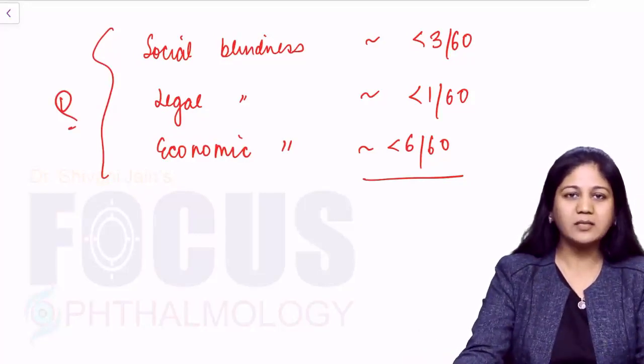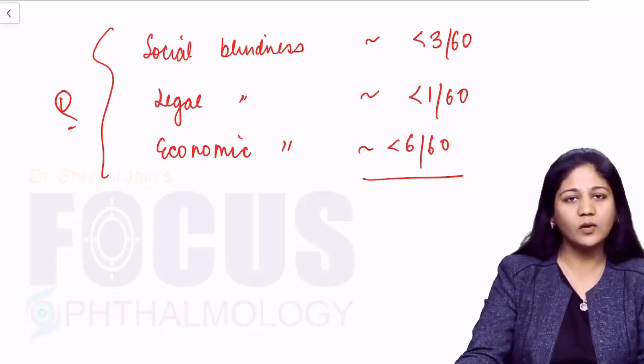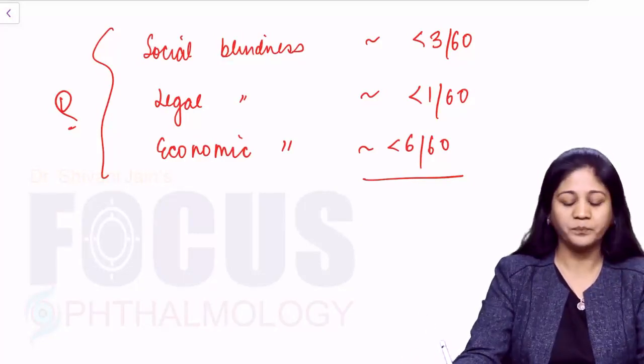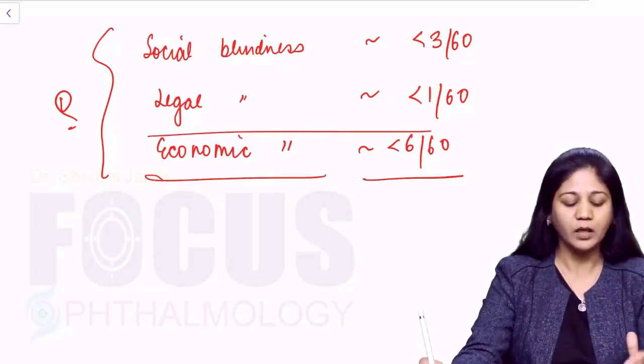Now, economic blindness has better parameters because we consider that if somebody has a visual acuity less than 6 by 60, it would definitely be difficult for him to earn bread and butter. Okay, so that is why the name economic blindness.